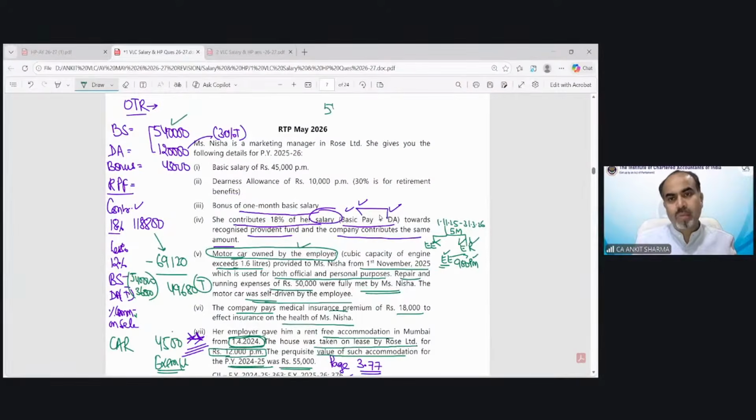540, plus we need to take 30% of it, 36,000. Bonus we will take 45,000.